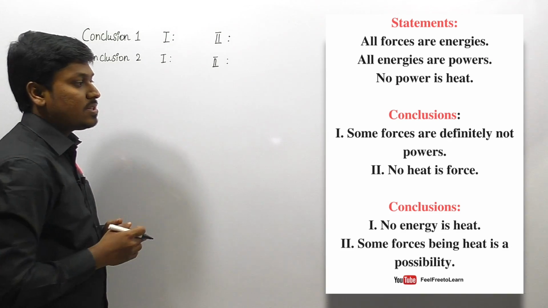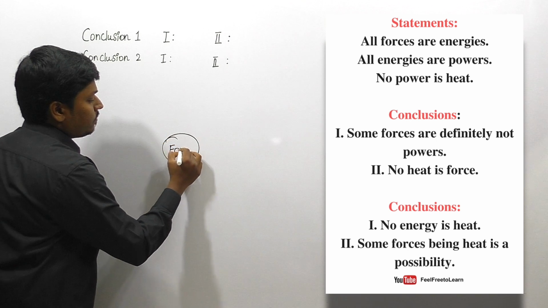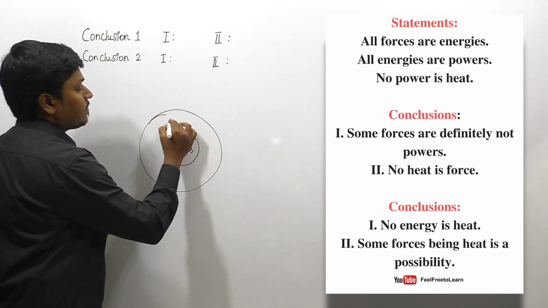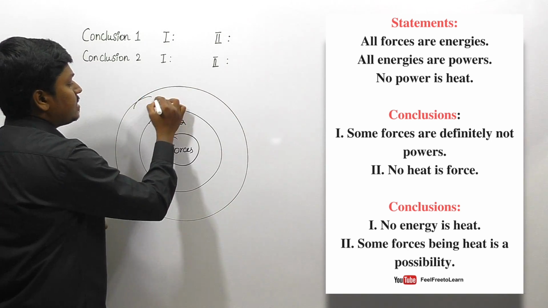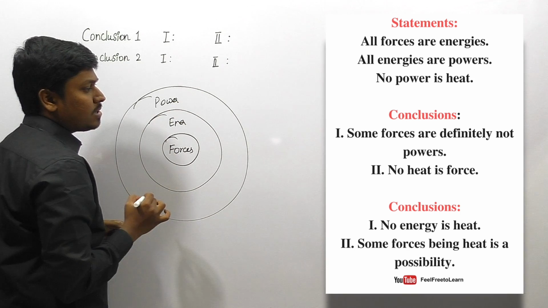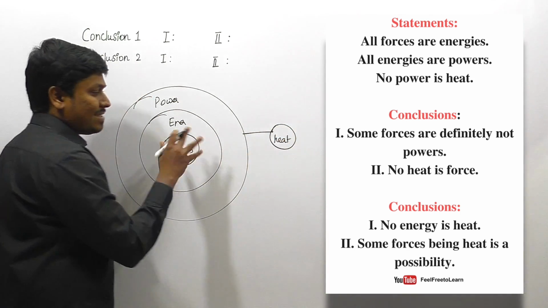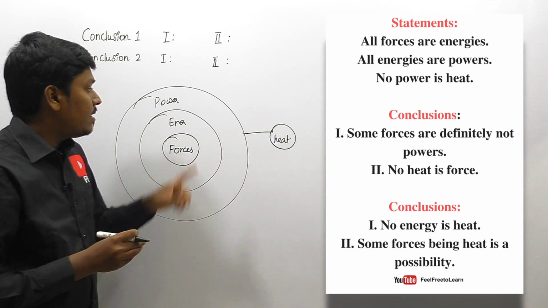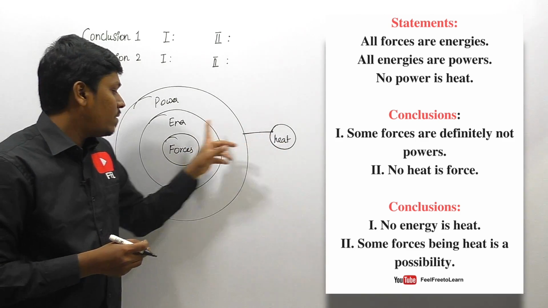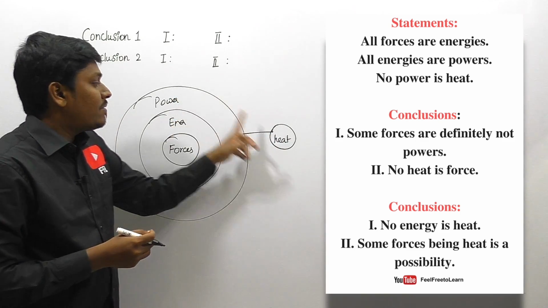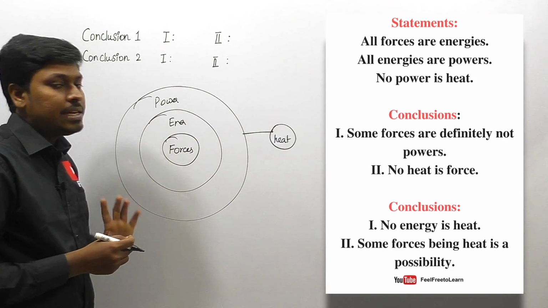Right, we move on to the syllogism question. So all forces are energies, right? And the second statement is all energies are powers, right? So all energies are power. And the third statement is no power is heat, right? So no power is heat. So friends, by seeing the Venn diagram itself, we can surely say that no power is heat. Then we can surely say that no heat is energy, and also no heat is force. Because if no power is heat, then there is no link between heat and energy, and also no link between heat and force.